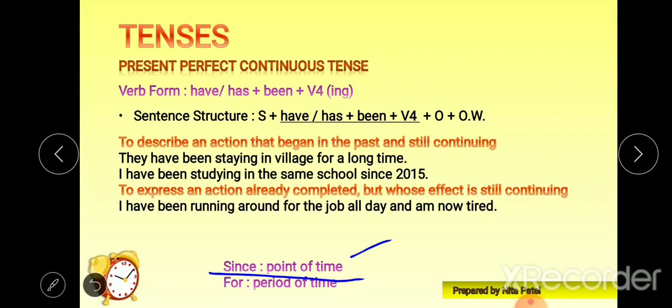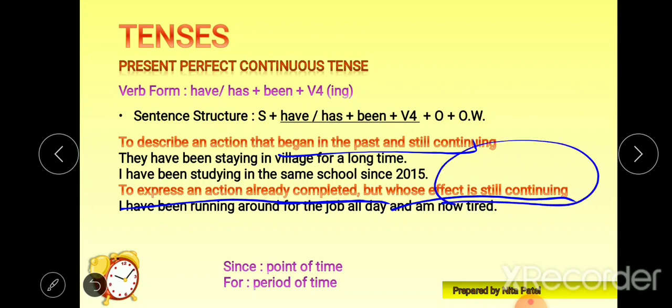Next, use to express an action already completed, to express an action which is already completed but whose effect is still continuing. Here the action took place in the past and still continues, and the same thing which is completed and its effect is also still continuing, then also we can go for present perfect continuous tense.